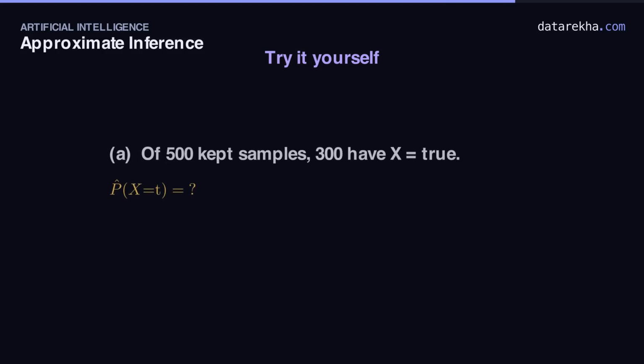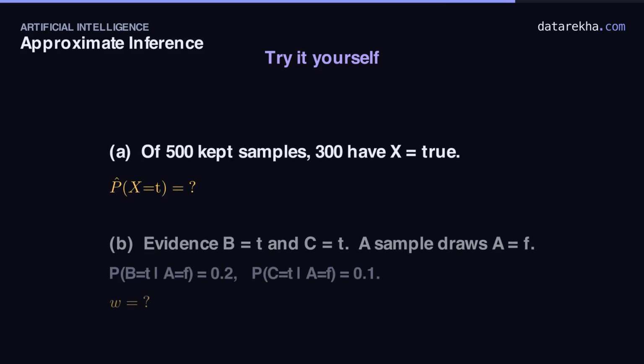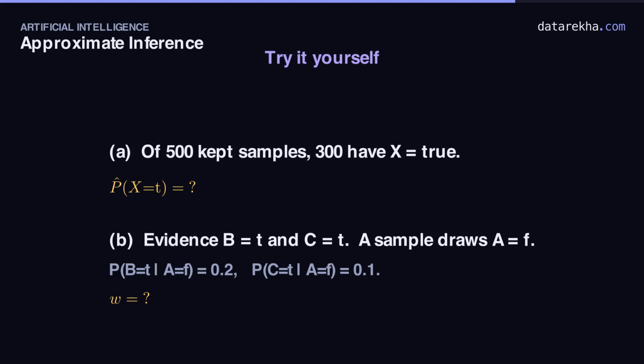Your turn. Two quick ones. First, the frequency. Of 500 kept samples, 300 have X true. What's the estimate? Second, a weight. With B and C both observed true, a sample draws A false. Given those two evidence tables, what weight does this sample get? Pause and work both out.